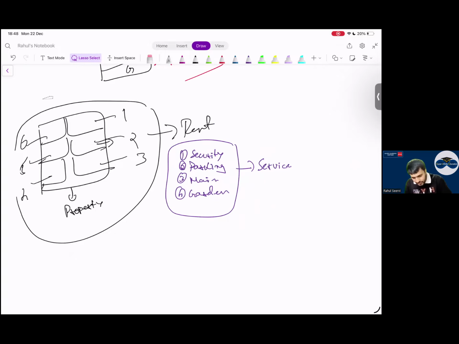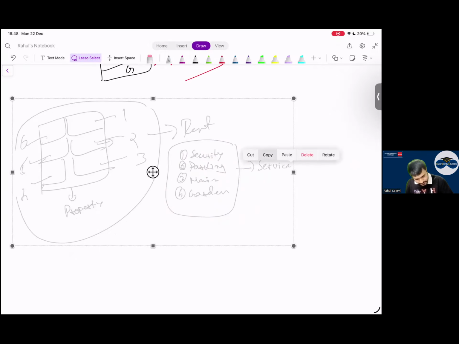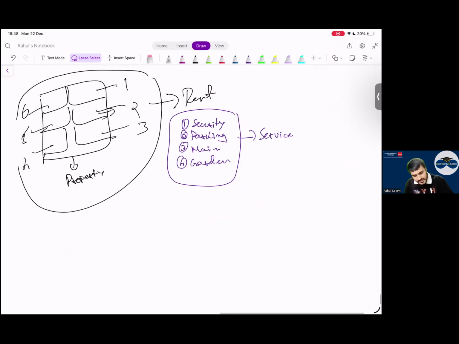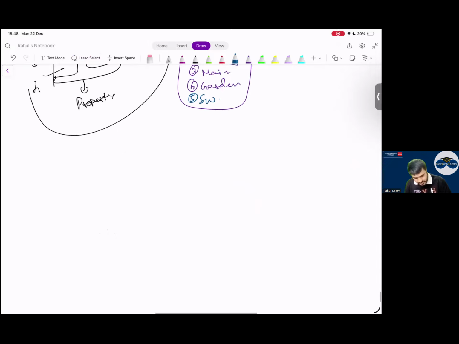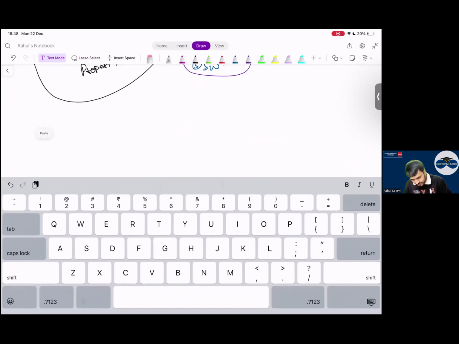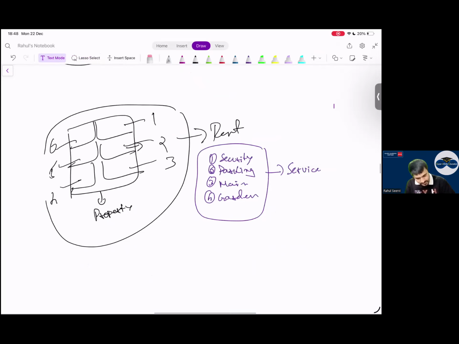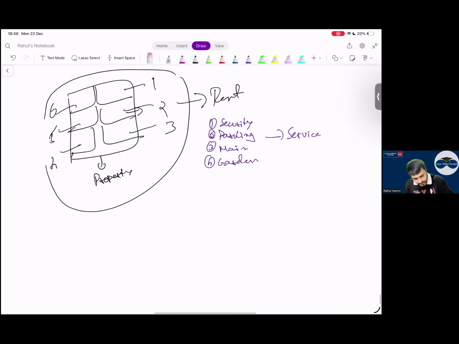Same example I will take. You only will say me the answer. Swimming pool is also there. No issues. Now let me take the same example. But when coming to services, what are the services I provide? Gym is also there. Swimming pool is also there. Then we also provide food delivery at your doorstep. Then a mess, a restaurant. Okay. Then any other example?